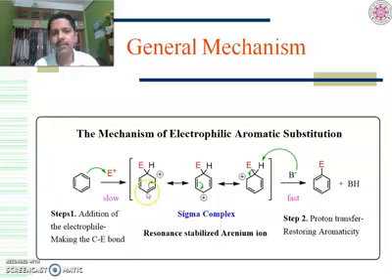After formation of this cation, it will be stabilized like this. The plus will now be here. Now this plus will be stabilized by this, and then the plus will be here. So the plus charge is not localized; in fact it is delocalized over several carbon atoms. Therefore this sigma complex is stabilized by resonance.